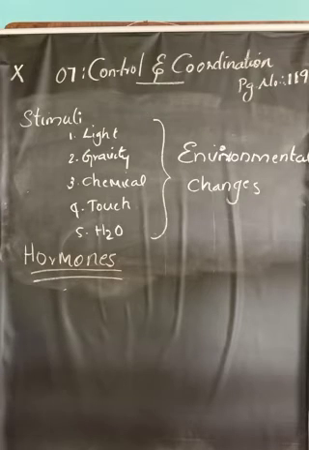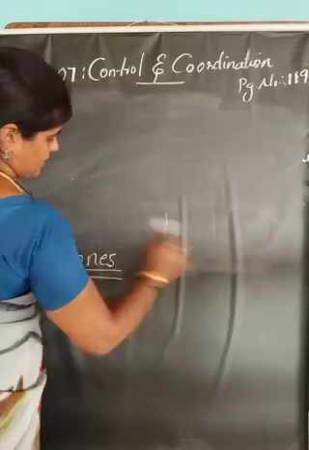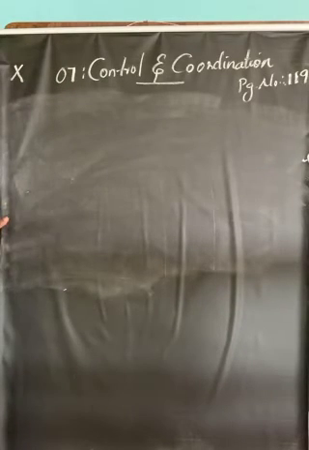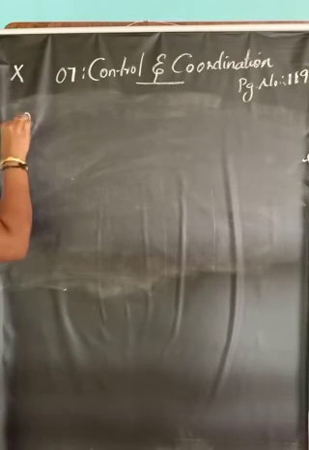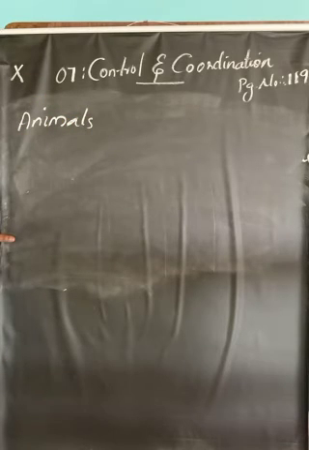Then if we look at the speed of response, animals respond quickly.